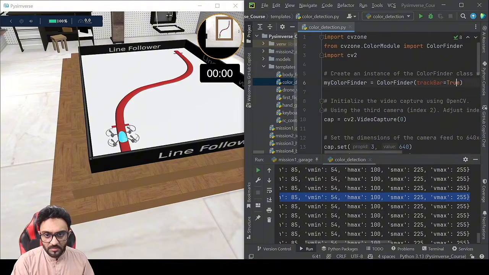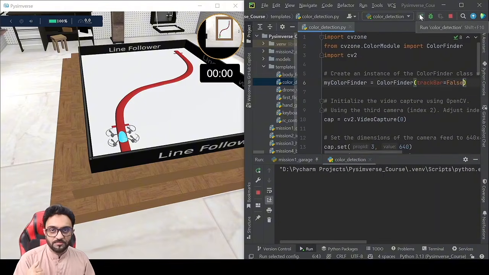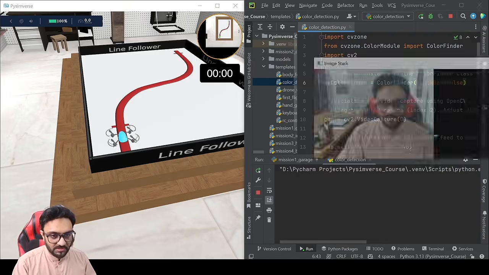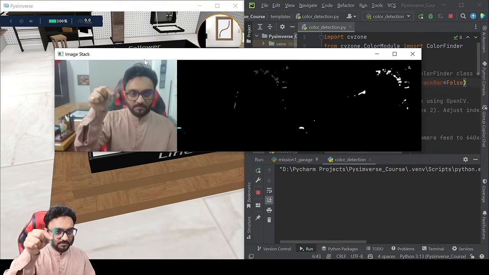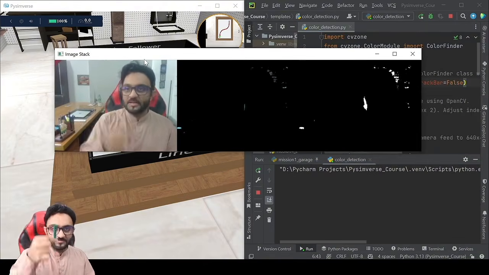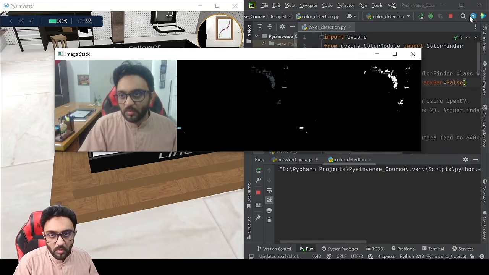And here, instead of true, we will make it false. Now, if we run this, it will directly detect our pen. We don't have to do any debugging or anything, no track bars, nothing. So it will directly detect our pen. There you go. Yeah, so that's how simple it is. So what we will do now,